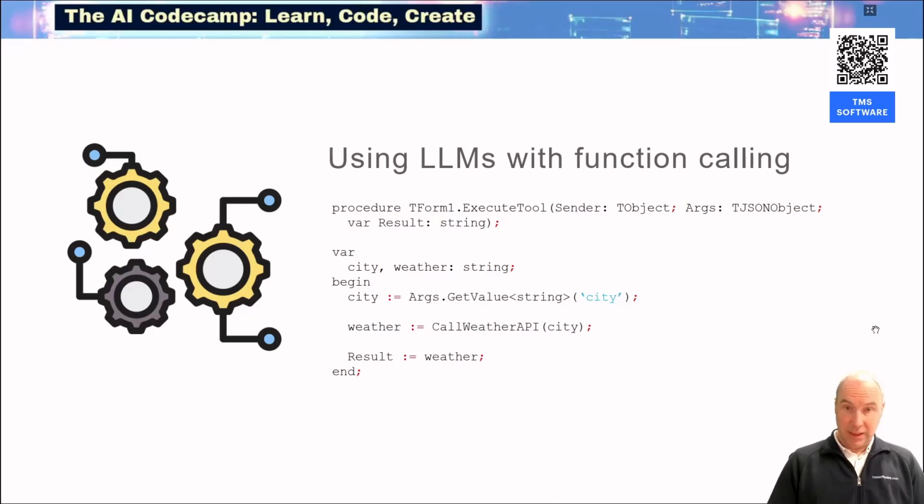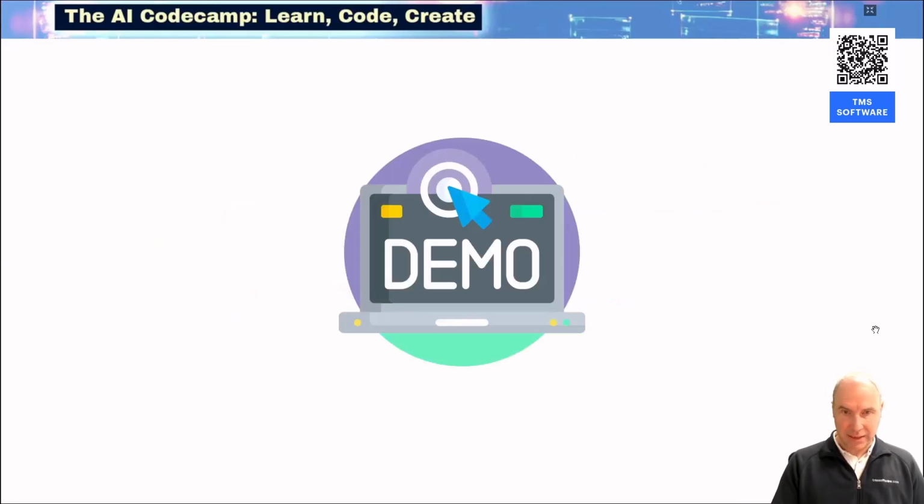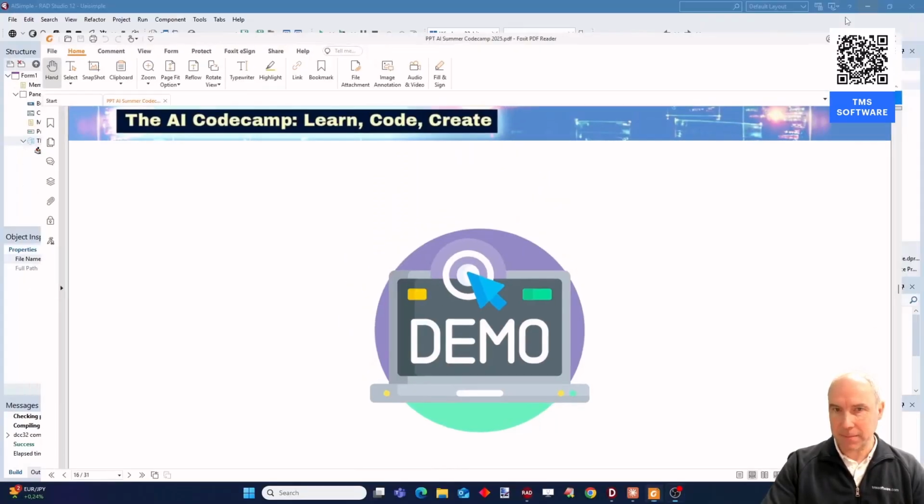We know, as we defined the function ourselves, that the first parameter is a string parameter containing the city name, so we can extract the city from these arguments, and then we call a different REST API to get the actual weather conditions at that specific city, and we return it as text. Here in this case, and we'll see it in a demo, we will return that text as a JSON object. So let's move to Delphi and dive into using the FNC Cloud AI component to work with Cloud LLMs.